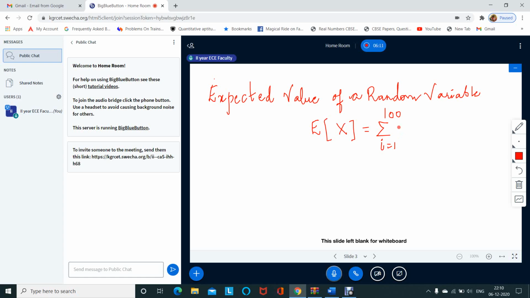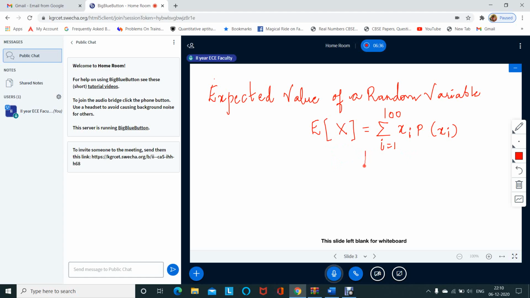Then I'll calculate it by xi into probability of xi. Each value of the real number is multiplied with its probability and we take the total sum. That is called the expected value of the random variable.